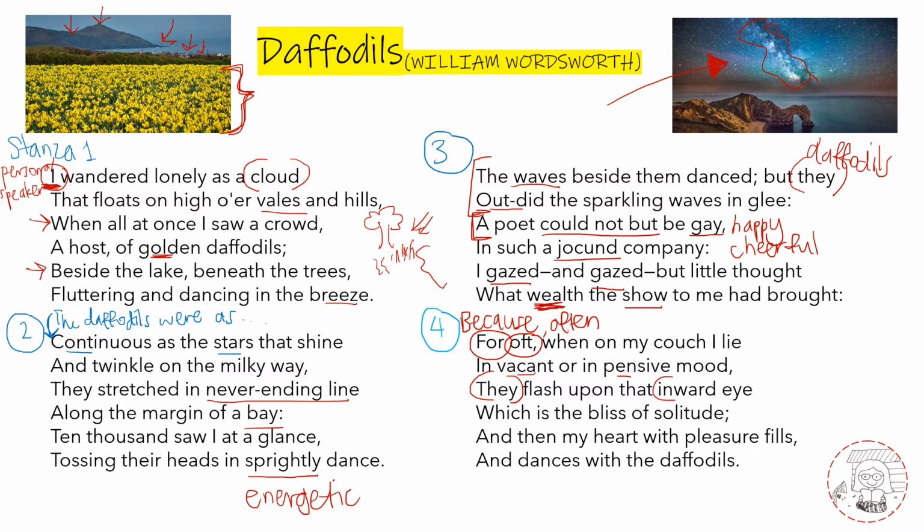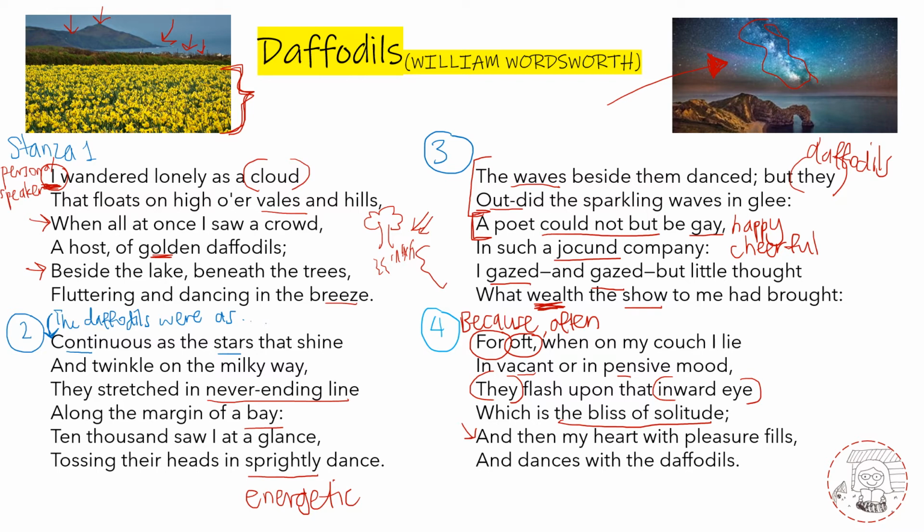So this inward eye, it's like a special eye where even though he's just sitting alone on his sofa, he can suddenly see the daffodils come up in his mind again. All right, so that's his imagination. And that, he tells us, is the bliss of solitude, the joy of being alone when your imagination can call up this beautiful memory. And then, when that happens, his heart fills with pleasure and his heart also dances with the daffodils.